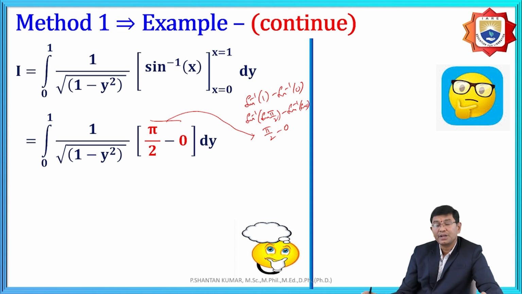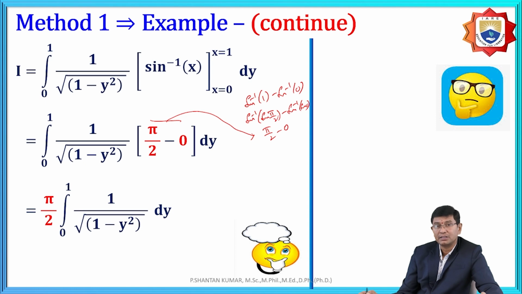And here we need to take pi by 2 common outside, with the integration from 0 to 1 of 1 by root of 1 minus y square into dy.